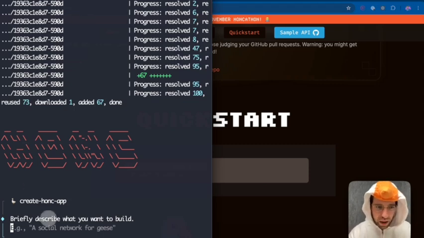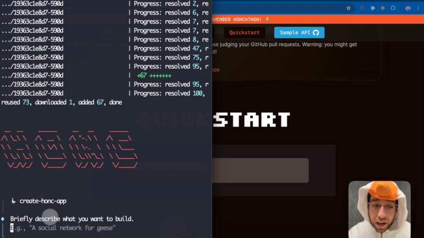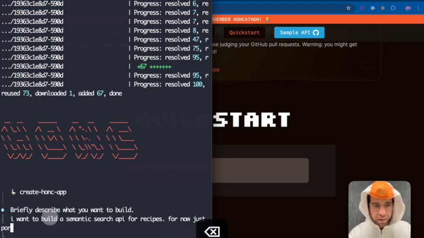Yes, okay, so this prompts us, what do we want to build? Well, like I said, I want to build a semantic search recipe app API thing. Okay, so I would describe right here, I'm going to type exactly what I said: semantic search API for recipes. But actually, I want to implement the semantic search on my own. For now, just prop up a keyword search API for recipes.